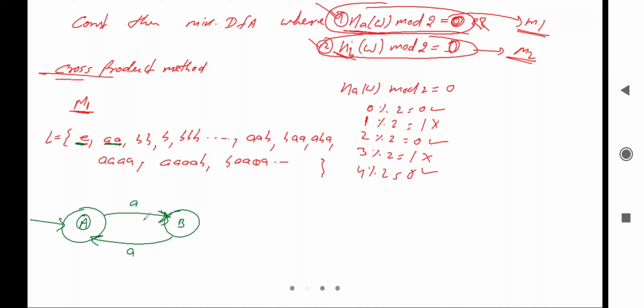So it is accepting. What about another thing? There can be the single B, double B, triple B, right? So can I take the loop of B here? Yes, we can take the loop of B here, because it can accept single B, double B, triple B, 4B, and so on, because there is no condition over the B. After that, can I take the loop of B here also? Because we have taken the transition for A. What about the B transition? Can we take the loop of this one?